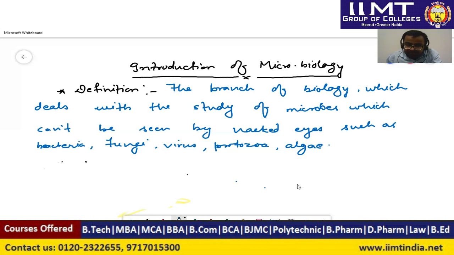Next heading, if we move on, is the scope of microbiology. Dear students, microbiology has a crucial scope over time. The first scope of microbiology is dairy products. Second, in the agriculture field, known as agricultural microbiology. Third, in the field of environment, that is environmental microbiology. Fourth, in the field of industry, that is industrial microbiology. And next, in the field of immunity, that is immunological microbiology.